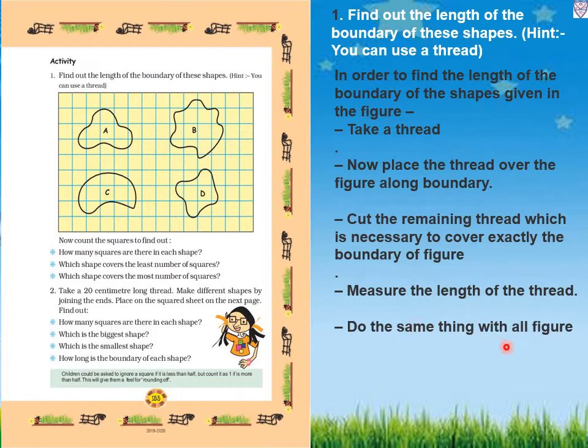Then do the same things with all figures. So the same things we have to do with all figures. In this also, first we will place a thread along the boundary of the figure. Then we will cut how much thread is required for that. Then we will measure the thread and we will get the length of the boundary of these shapes. So this way we have to do it for all figures.